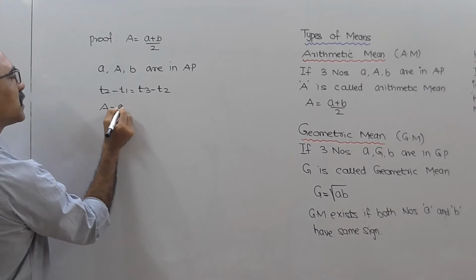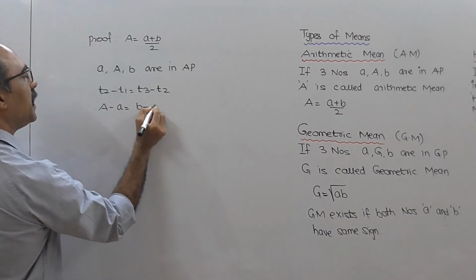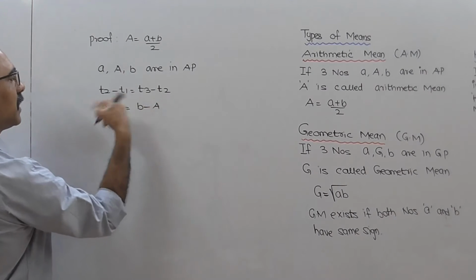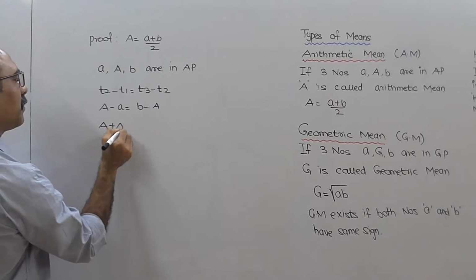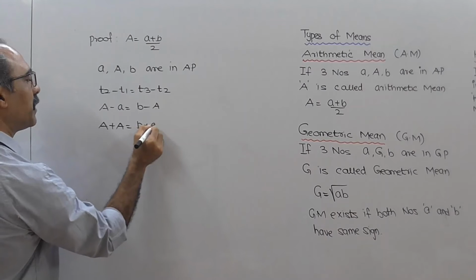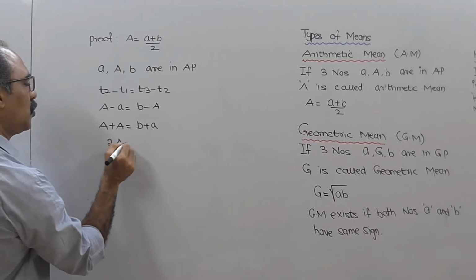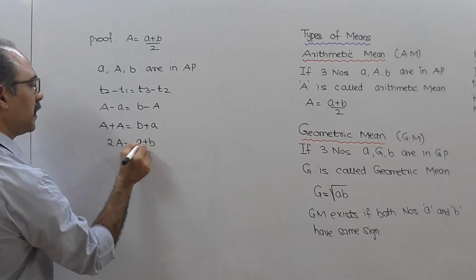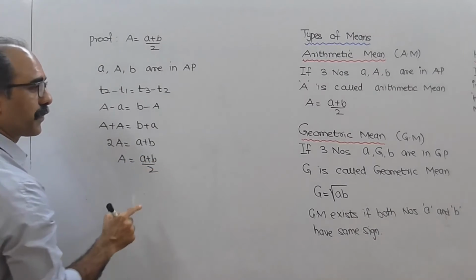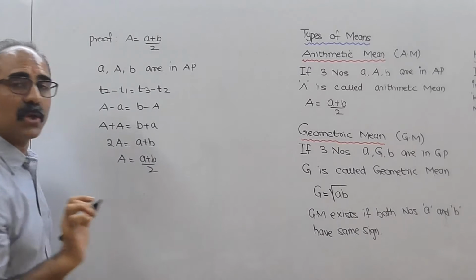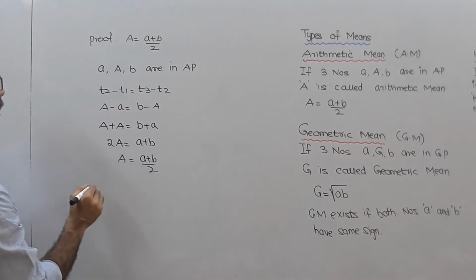Capital A minus small a equals B minus capital A. Get capital A to one side, capital A plus A equals B plus a. So can I say that 2A equals a plus B? So obviously A will be equal to a plus B upon 2. That is how you derive this. It is not needed, but for your understanding I am doing it.